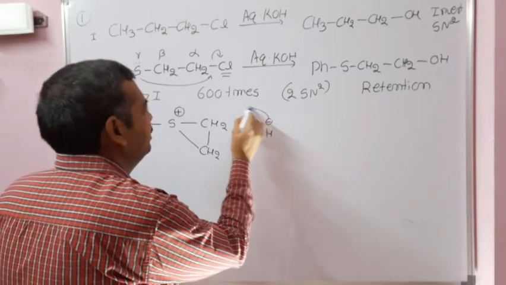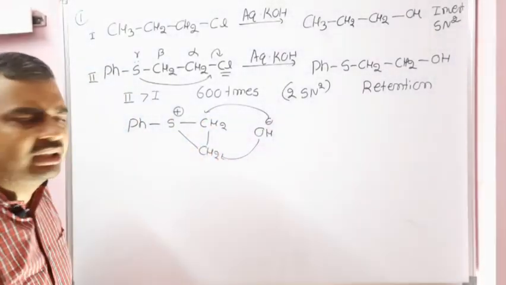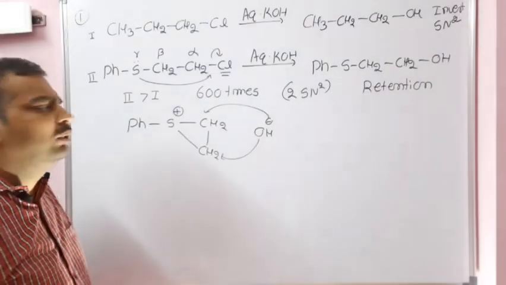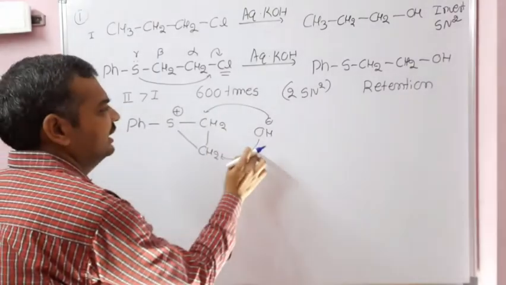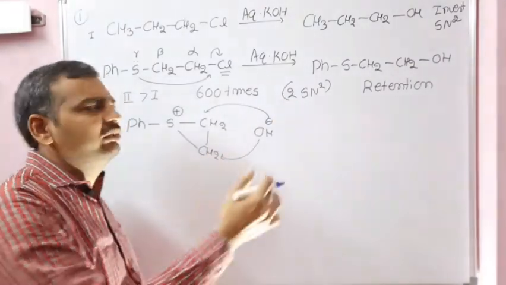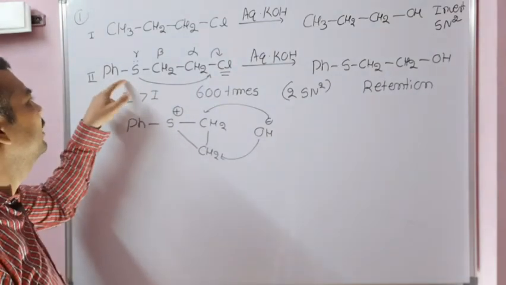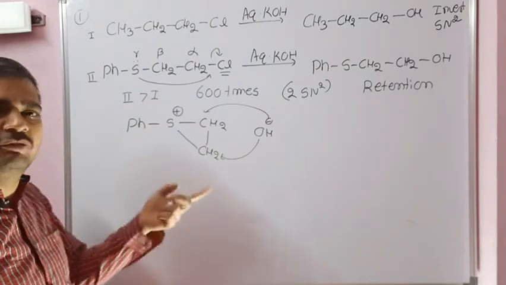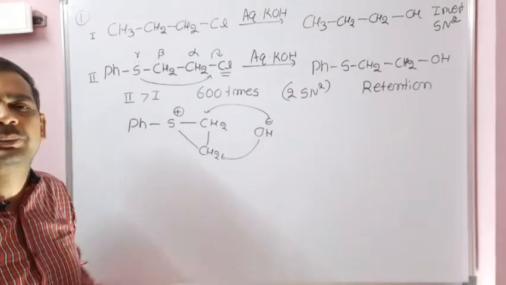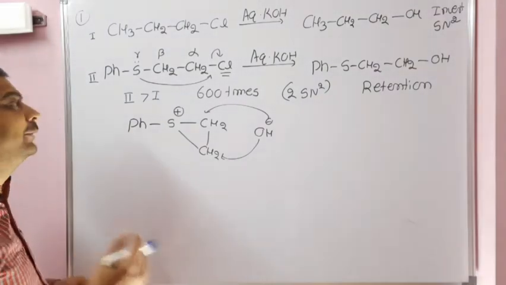There are two possibilities, either from here or here. Since both are the same, there is no competition, so either side is fine. This is the first SN2 and this is the second SN2. So inversion on inversion gives retention of the configuration. Also, due to this lone pair of electrons at the gamma position, the rate of reaction of 2 is more than 1. That is because of neighboring group participation, or anchimeric assistance, so the rate is exceptionally high.